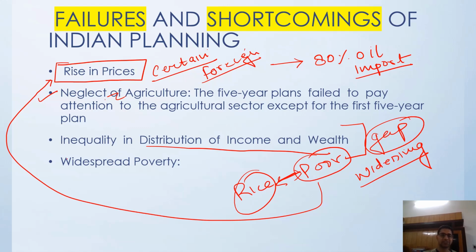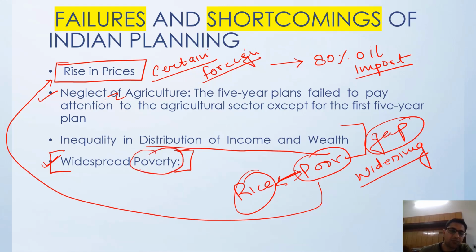Then widespread poverty is still a problem of India. And whenever we talk about poverty, there are a lot of poverty statistics. Some say till now 19% poverty remains, some say 23%, but still India has a good amount of poverty, and India has to work on this in order to remove poverty.